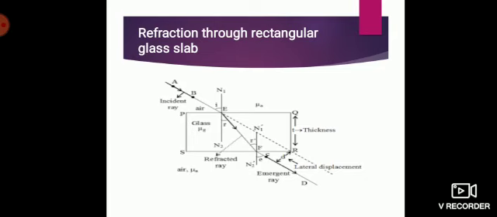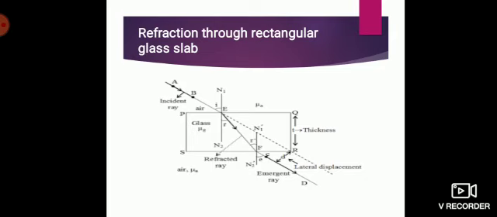Did you see that? And that ray is called the refracted ray. After that, this refracted ray comes out of the glass slab to air. Now here the movement of the ray is from a denser to a rarer medium, right? So when it moves from a denser to a rarer medium, the light ray bends away from the normal. Can you see that in the second bend? Now the ray which comes out finally is called an emergent ray. So incident ray, then the refracted ray, and then the emergent ray.